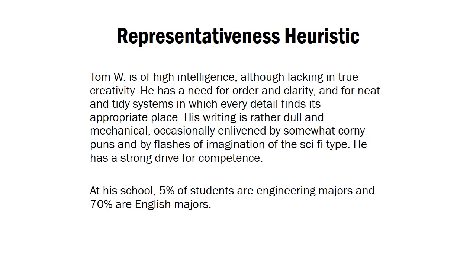You probably still think it seems really likely that Tom is an engineering student and not an English student, because the description is so clearly consistent with a schema you might have of engineering students and not consistent with an English student schema. But we know that the base rate means it's really unlikely that Tom is an engineering student. But the representativeness heuristic says that people ignore that information and continue to judge on representativeness.